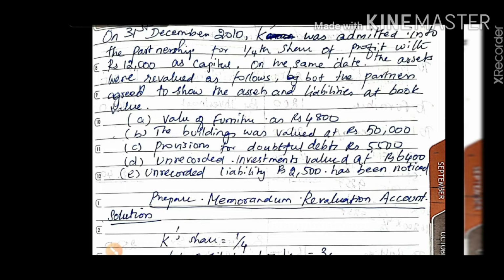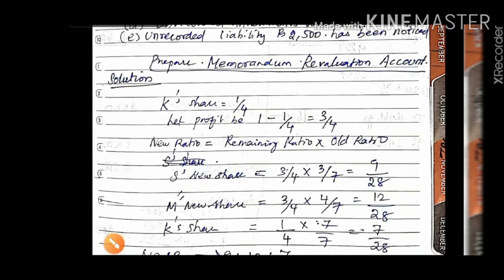First part is to prepare the new profit sharing ratio. As K comes for 1/4 share, let us assume the profit of the firm is 1. So from 1 we give 1/4 to K, and the balance is 3/4. This is available for S and M. So 3/4 into their respective old ratio 3/7, 4/7, we will get 9/28, 12/28, and for K it is 1/4.